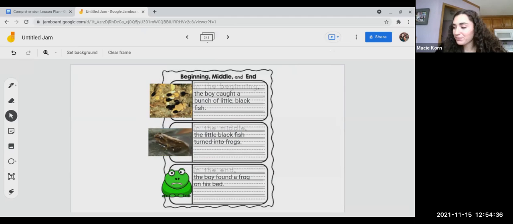Now it's your turn. I want you to think about what happened in this story. Try to remember every little part. So with your groups, you're going to get a set of picture cards that represent the story we just read. Let's see. I want you to put them in order. So think about the plot. These picture cards represent the plot. I want you to put them in the order or the sequence that they actually happened, okay?